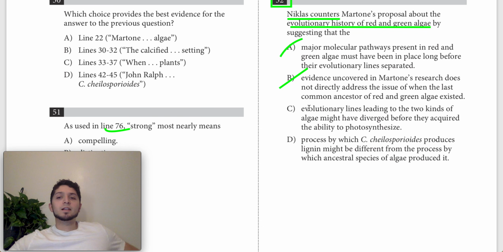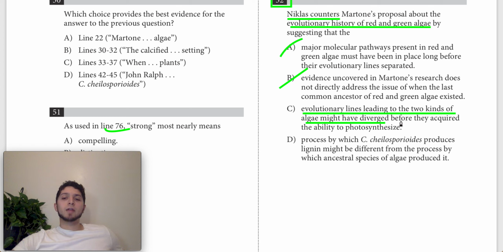C says that Nicholas would counter Martone's proposal by suggesting that the evolutionary lines leading to the two kinds of algae might have diverged before they acquired the ability to photosynthesize. So this point seems to make sense and match what we already know because it's talking about these evolutionary lines leading to these two kinds of algae diverging, right? So this is kind of what we're talking about.